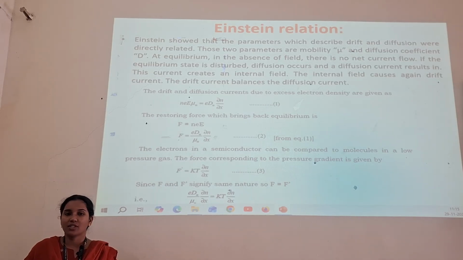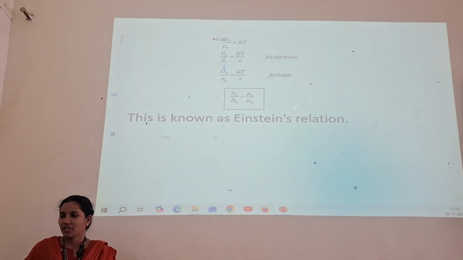μn = ε dn/dx... which is given for the drift and diffusion current due to the excess electrons. After forming the derivation, we will get Dp/μp = kT/e, Dn/μn = kT/e for electrons, and Dp/μp = kT/e for holes.